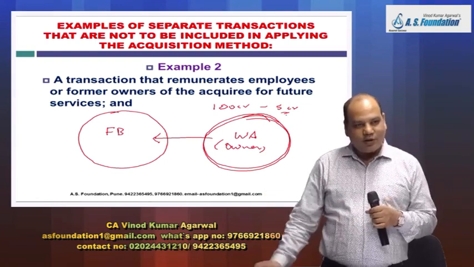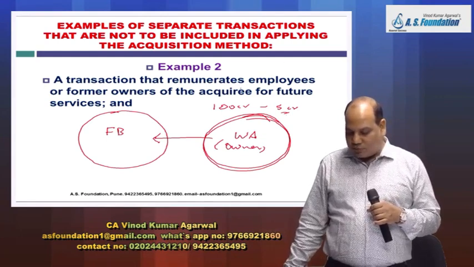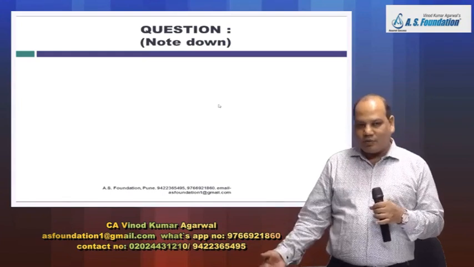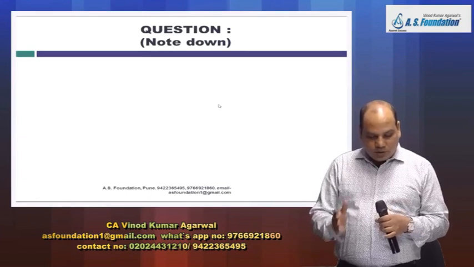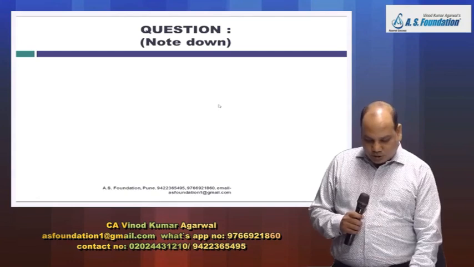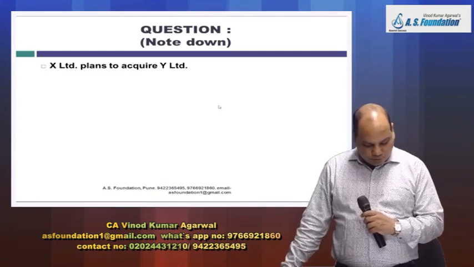So that is another discussion. But for the time being, you just assume employees are promised to be given 10 lakh rupees or 10 crore rupees if you continue for a year till our business settles down. Now question, note down.